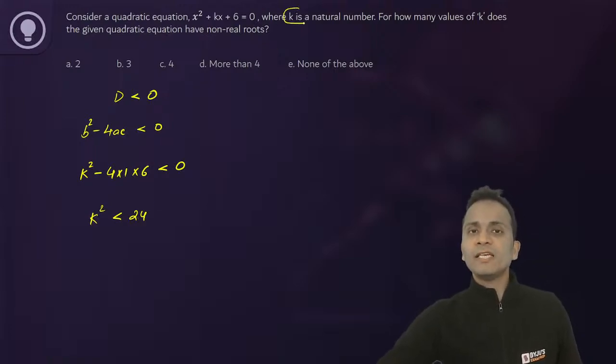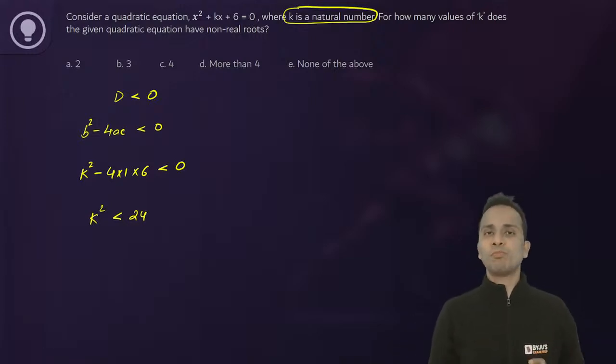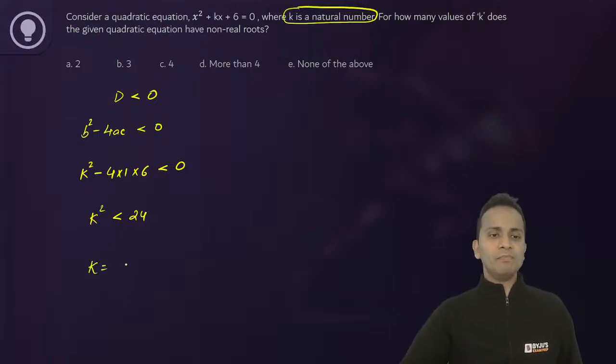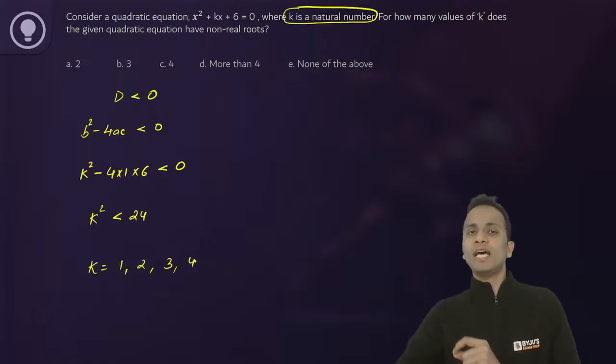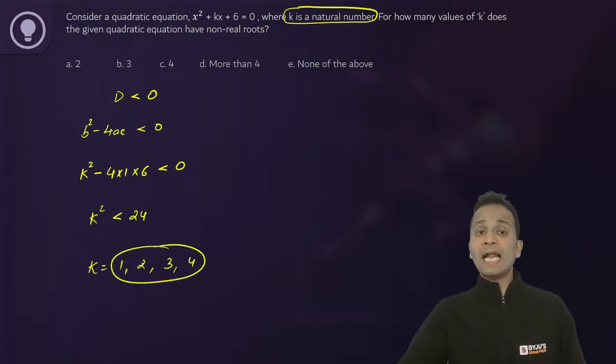Now you are given that k is a natural number. That means certainly k is positive. K can be 1, 2, 3, 4, 5, 6, 7, 8, 9, 10 and so on, such that k square is less than 24. So k can be 1, since 1 square is less than 24. It can be 2, since 2 square, which is 4, is less than 24. It can be 3, it can be 4, but it cannot be more than 4. It cannot be 5, it cannot be 6 and so on. So these are the only 4 values that k can take.